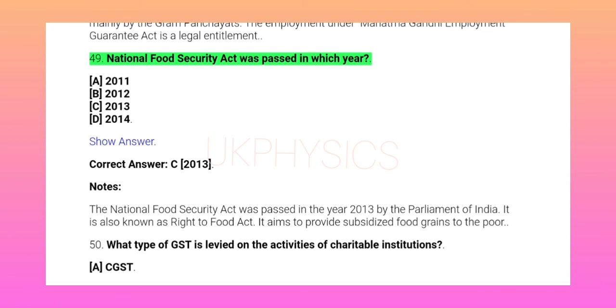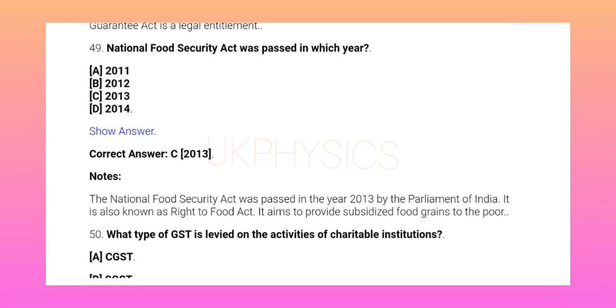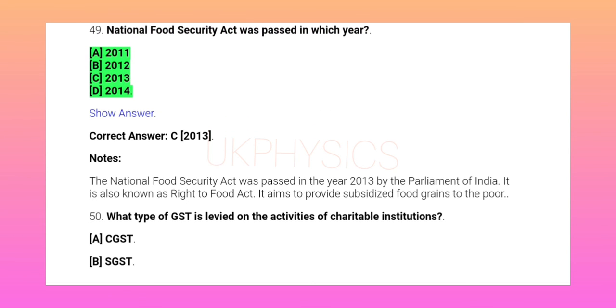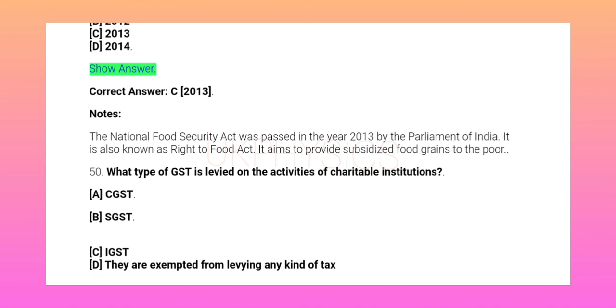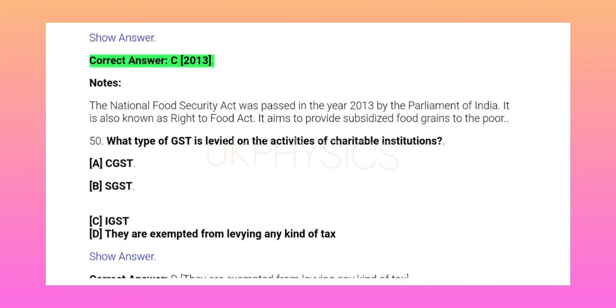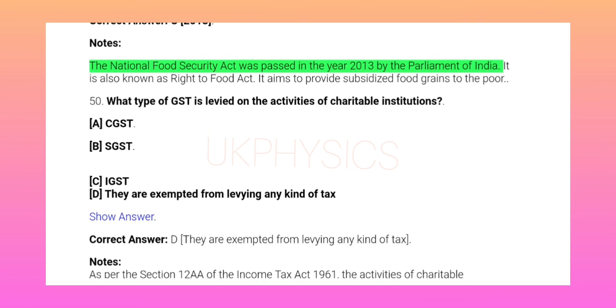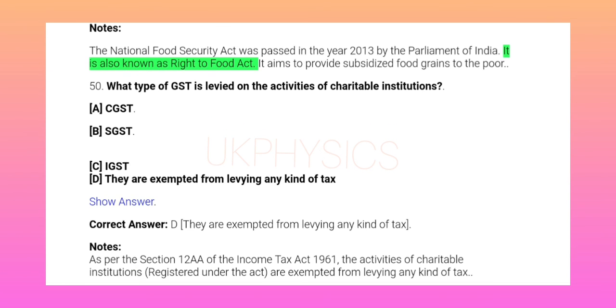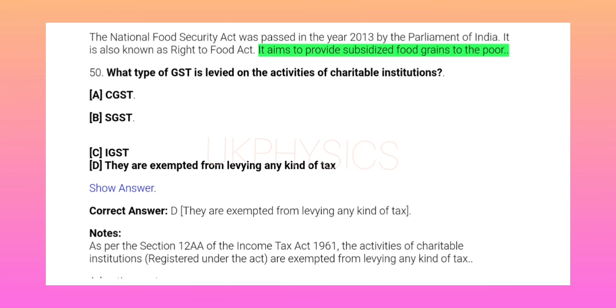49. National Food Security Act was passed in which year? A. 2011, B. 2012, C. 2013, D. 2014. Show answer. Correct answer C. 2013. The National Food Security Act was passed in the year 2013 by the Parliament of India. It is also known as Right to Food Act. It aims to provide subsidized food grains to the poor.